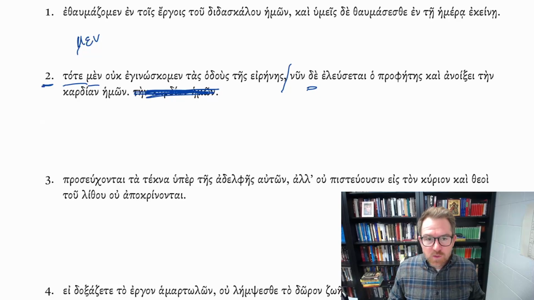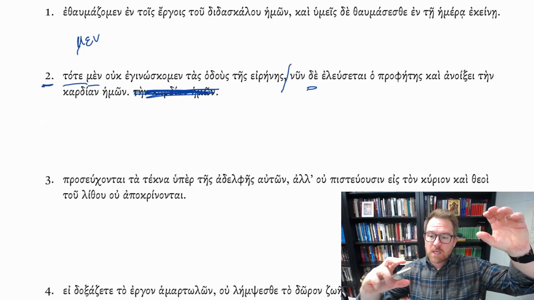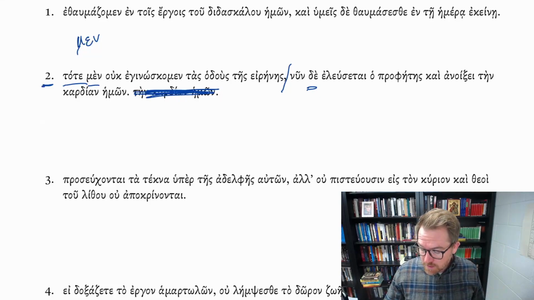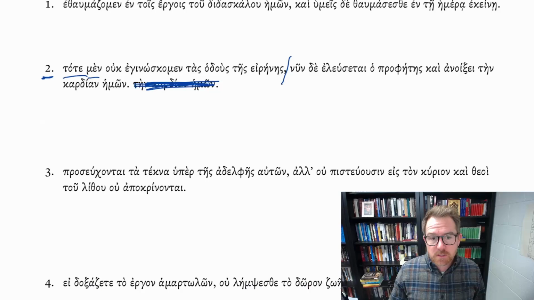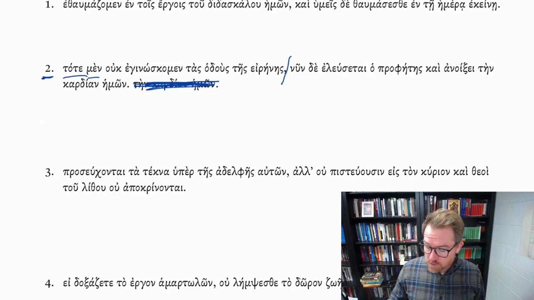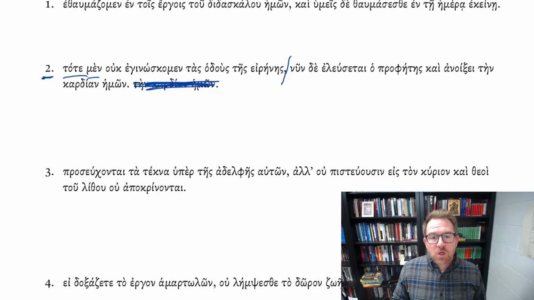So what it's doing in the sentence is it's sort of saying, well, you have this over here, and then you have this right here. And so it's a structuring device. And in this case, I'm actually going to leave it untranslated. But if you're going, no, this is for a quiz, I want to make sure I get this translated correctly, you can say, then on the one hand, but on the other. That's fine to translate it that way. So, tote men ouk egignoskomen.